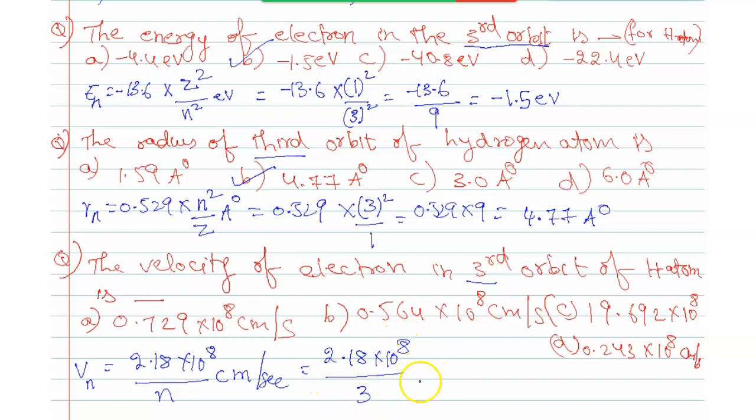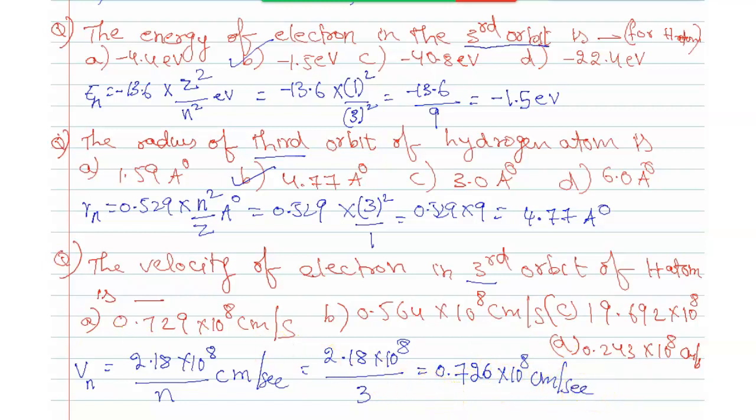Then we get 0.726 into 10 power 8 centimeter per second.